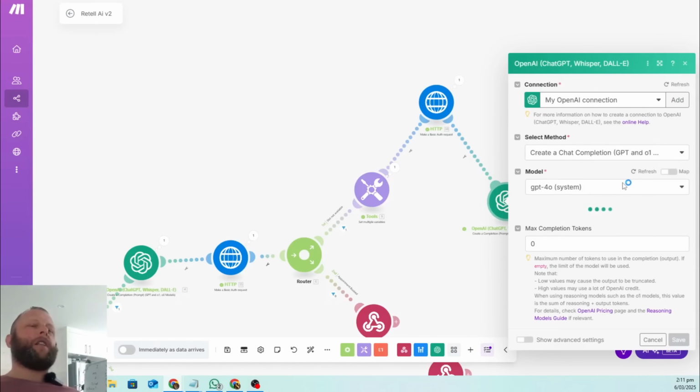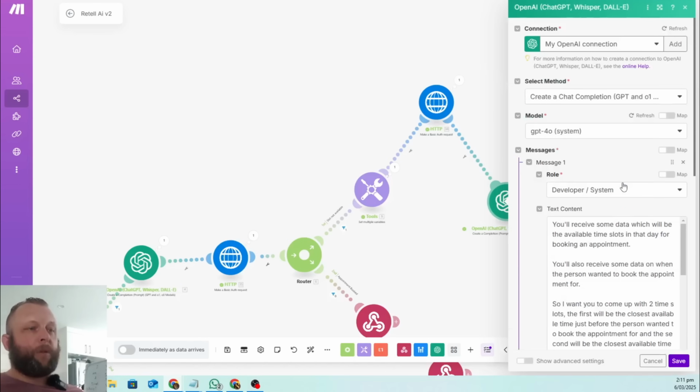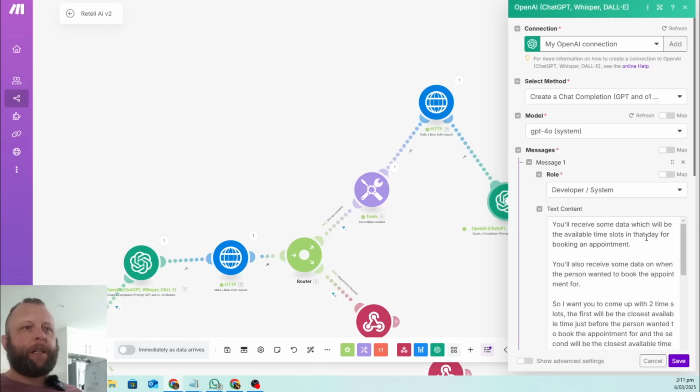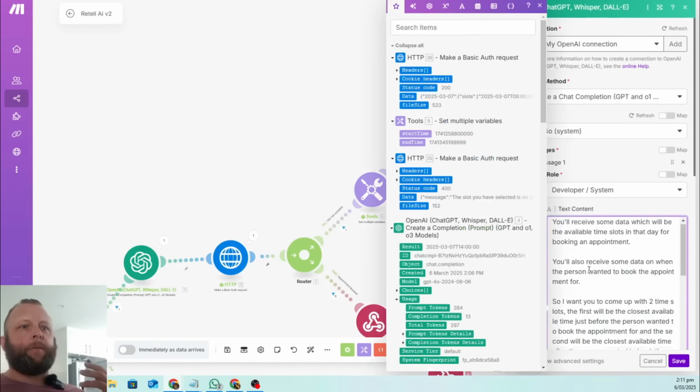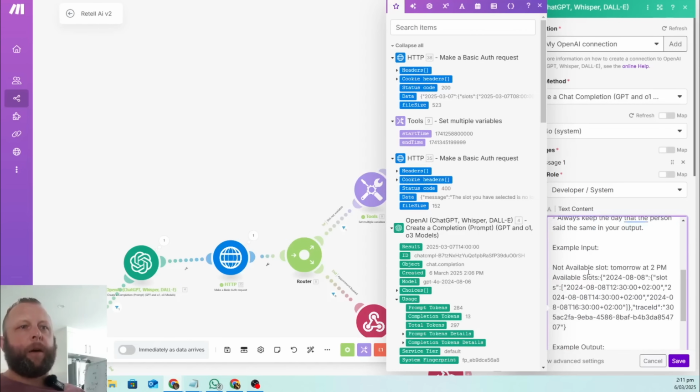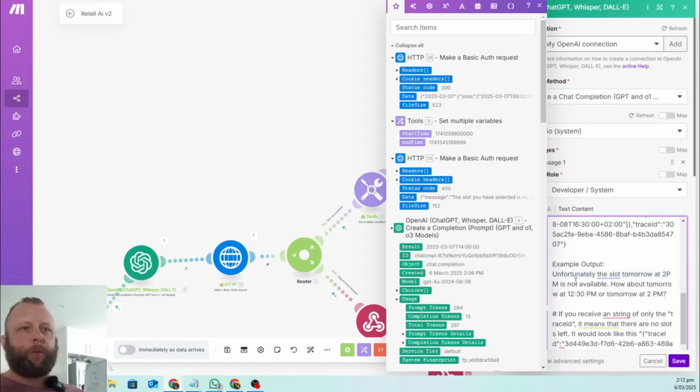All this does is ChatGPT looks at all the available times. So we're going to say, here's a list of available times. This is an unavailable time, because we now know that the time that the person gave us is not available. Here's a list of available times, give us some dates for that. That's all this good old prompt does. It says you receive some data, you need to come up with two times, a before time and an after time. Here's an example of the input, not available slots, available slots, and example output of what we should give.